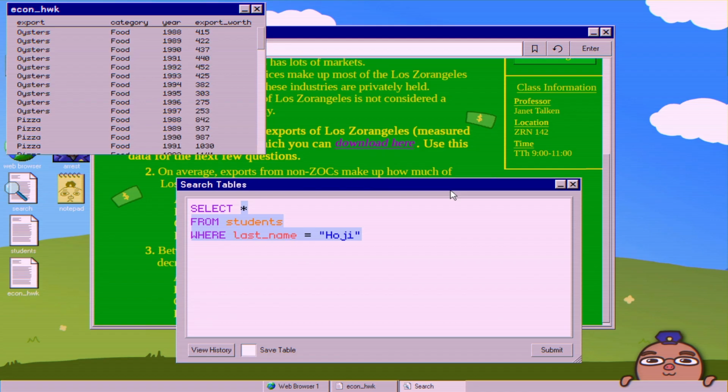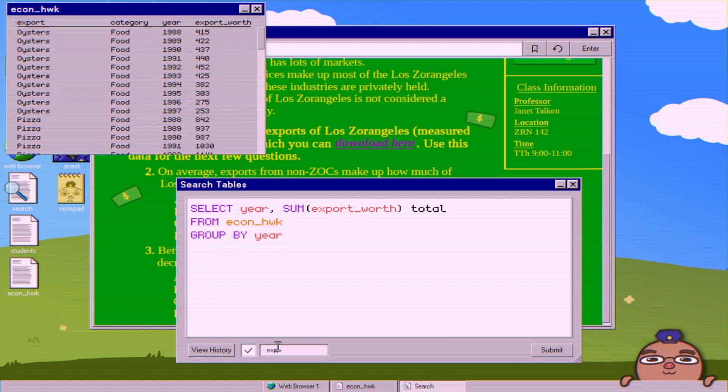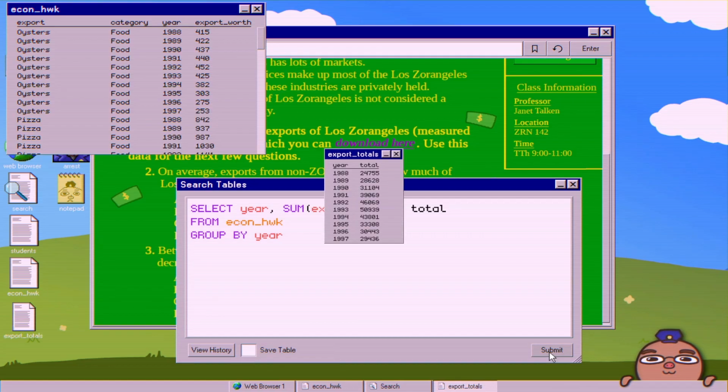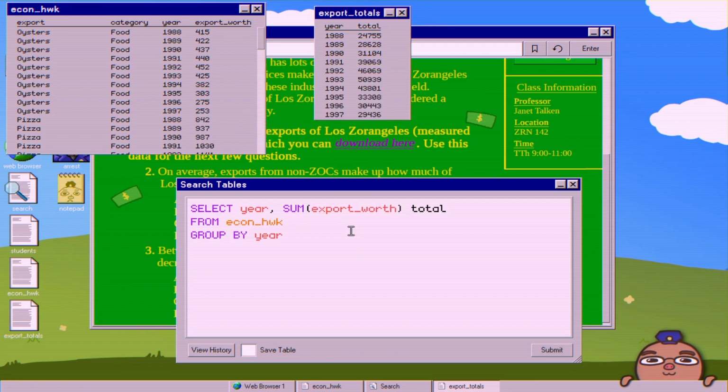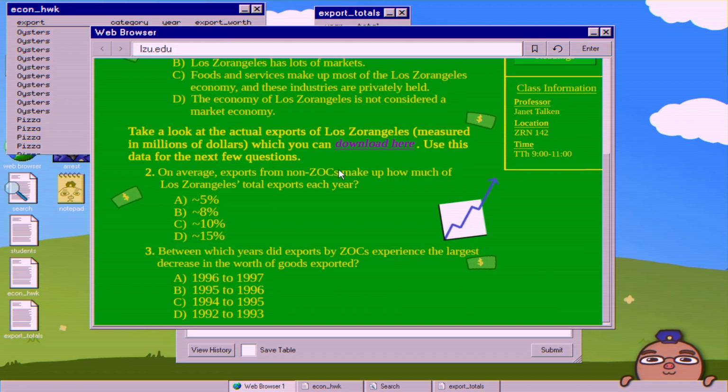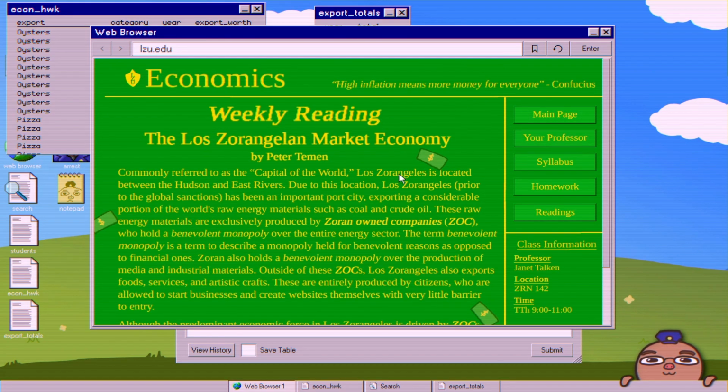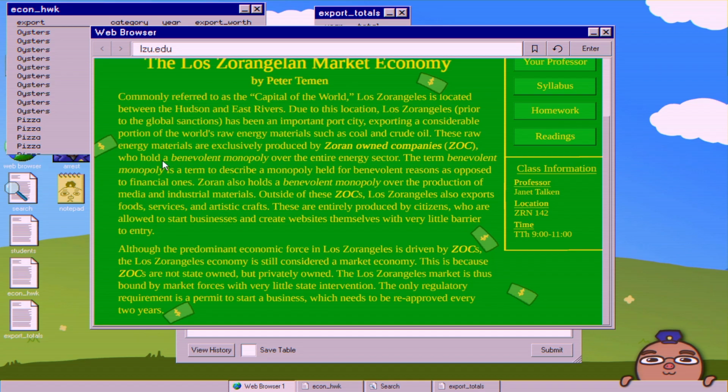So to get the total exports, this is just going to be a simple group by, where we want the sum of the export worth. And I'm just going to call this export totals. So then there we go, every year, total export value. And then here, we want non-ZOCs. So what are non-ZOCs? Well, go to the readings. You have ZOCs, which are benevolent monopolies over energy sectors, as well as media and industrial materials. And then it says outside of ZOCs, so non-ZOCs, Los Angeles also exports food, services, and artistic crafts.